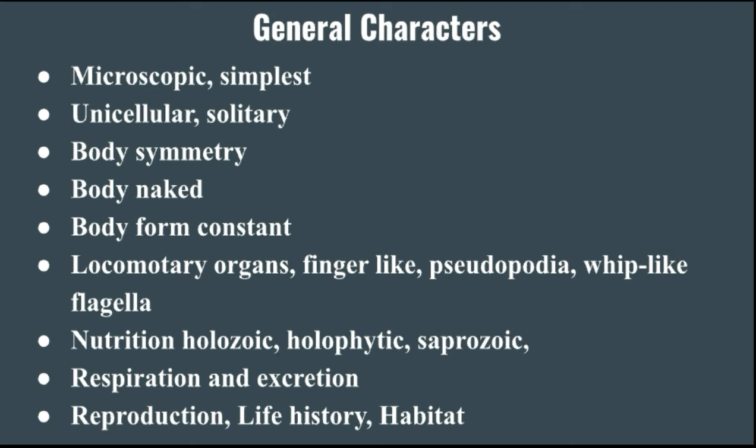So protozoans generally live in an environment where sufficient moisture is essential. It means sufficient moisture is important; without sufficient moisture, they can't live. So these are some general characters of the protozoans.